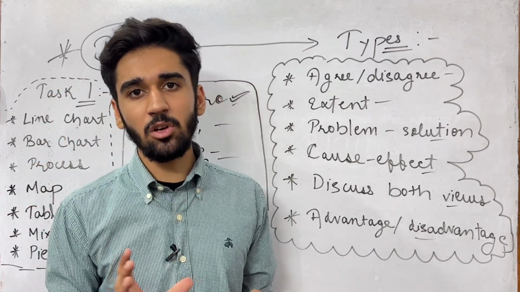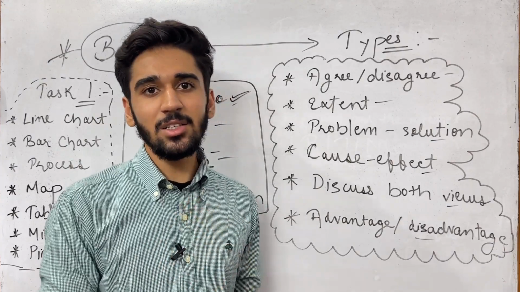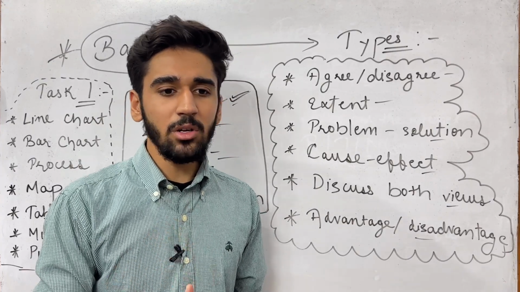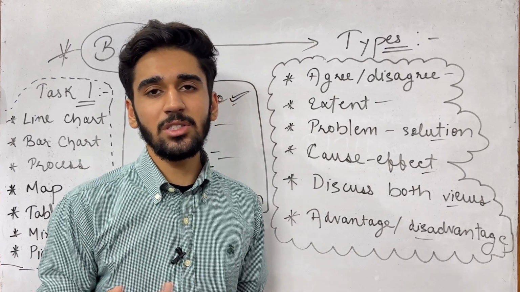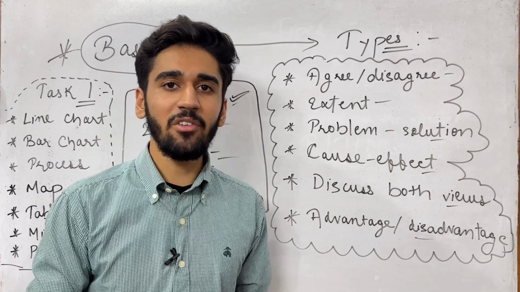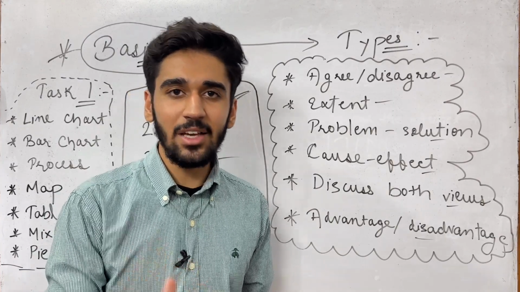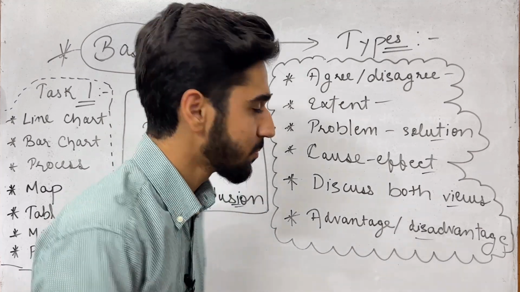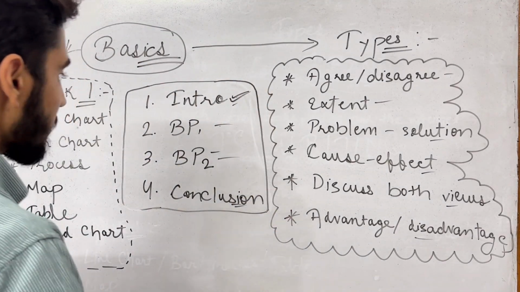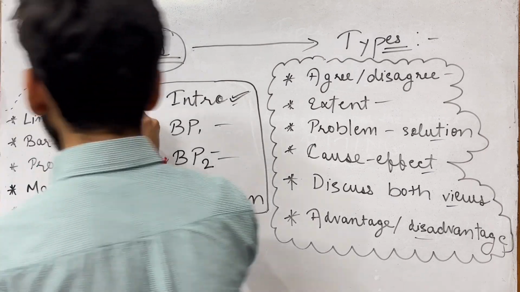least 30 to 40 days on writing, because this is a skill, this is a language. I don't think there is any kind of thing that can help you to get a desired band score in 7 days or 8 days unless you have a good level in English. All those people who are saying this are just doing fake things. Don't rely upon them. After that, the next thing that comes is task 1.